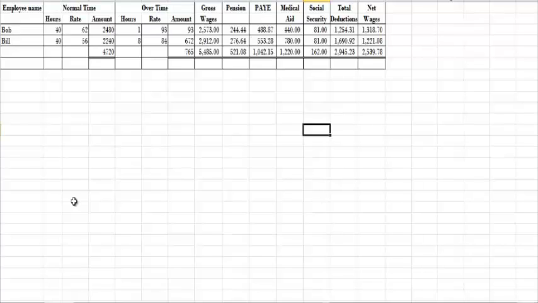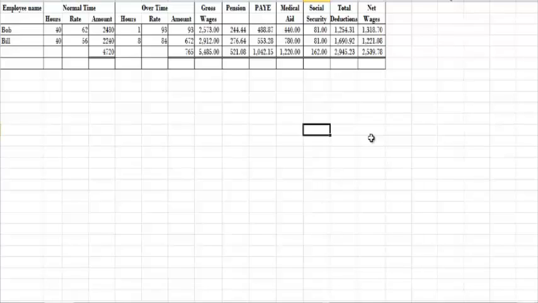The wages journal is usually about 30 plus marks. So a lot of marks can be scored in the wages journal if you can just concentrate on calculating your normal time and overtime correctly, and after that calculating your pension and pay as you earn correctly from your gross wage.